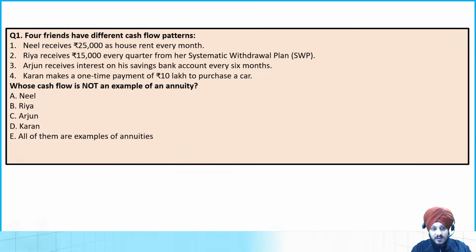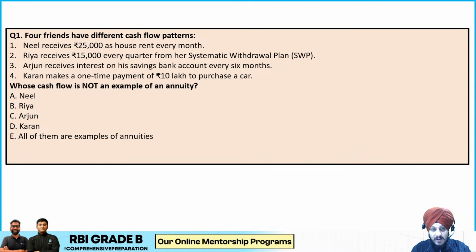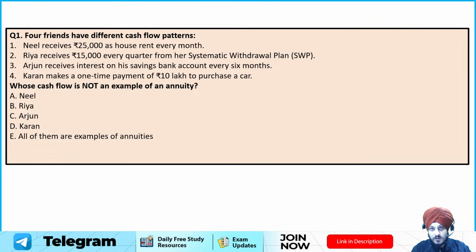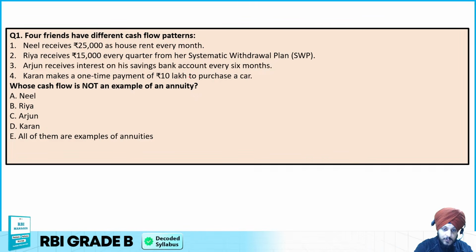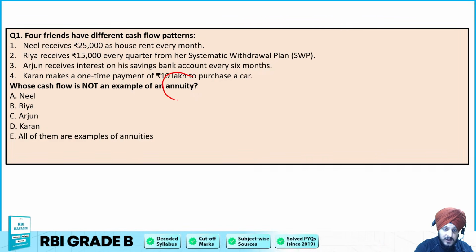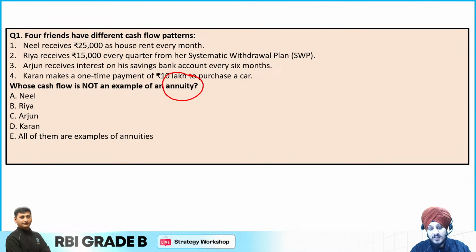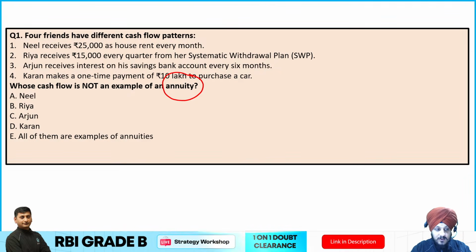Arjun receives interest on his savings bank account every 6 months, whereas Karan makes a one-time payment of rupees 10 lakh to purchase a car. Now the question is, which cash flow is not an example of an annuity? Option A, Neil. Option B, Ria. Option C, Arjun. Option D, Karan. Option E, all of them are examples of annuity.